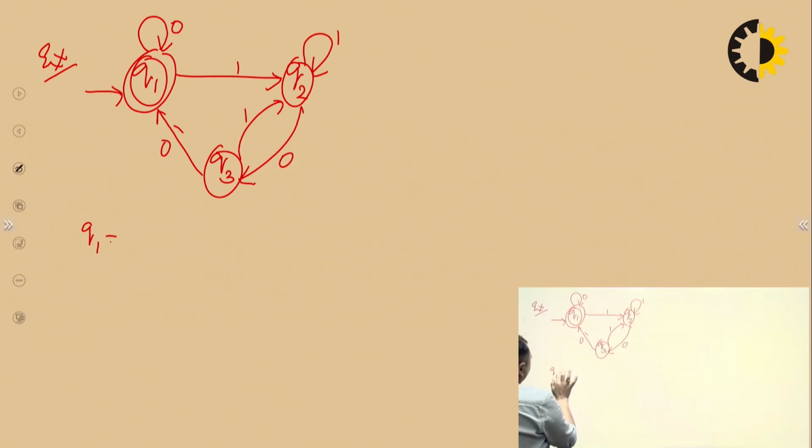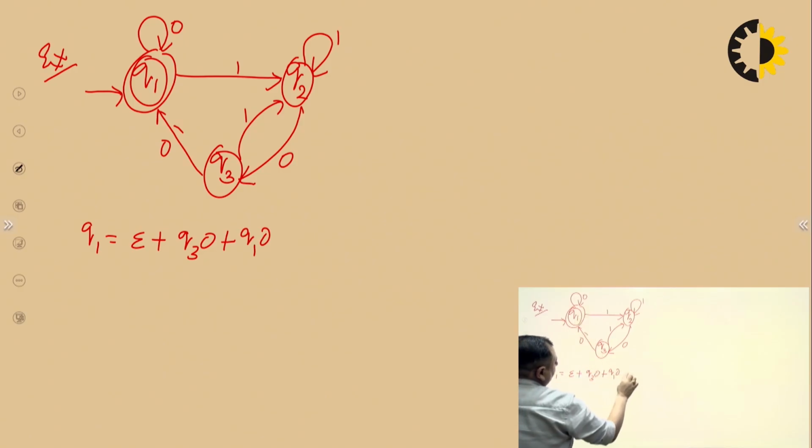Q1 equals, we have to add null because it is the initial state. Two states are coming. Number 1 is Q3 0 plus Q1 0. This is equation number 1.